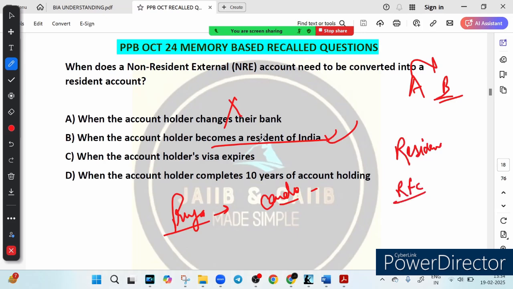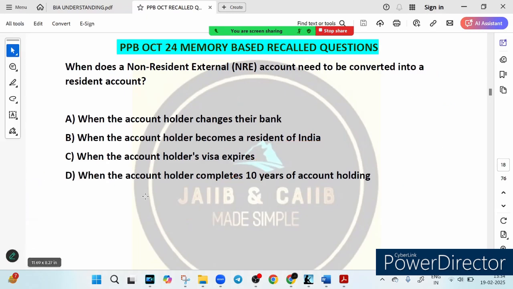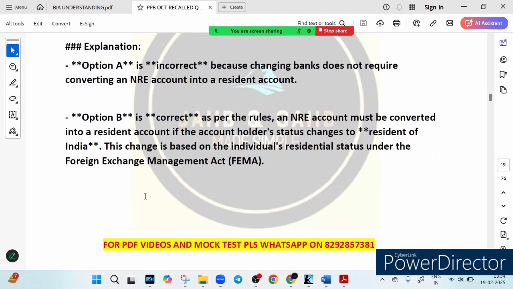Option number C says visa expired. This is also wrong, and 10 years is also wrong. So that is why the correct answer to this question is option number B. Quite easy to understand. Let's move to the next one.